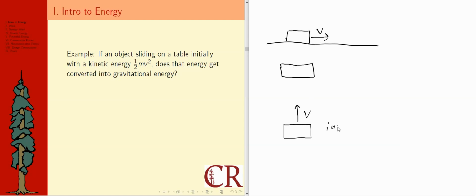In this case, I could definitely say, okay, the initial state has kinetic energy, and I'm just going to say Ke here to abbreviate that. And if I tossed it upward, it makes sense that in the final state, it just has some gravitational energy. I'm just going to say Ge here. The object slowed down. So what happens when the object's sliding on a table? Well, it eventually winds up at rest at some later point, right? So here v is equal to 0.